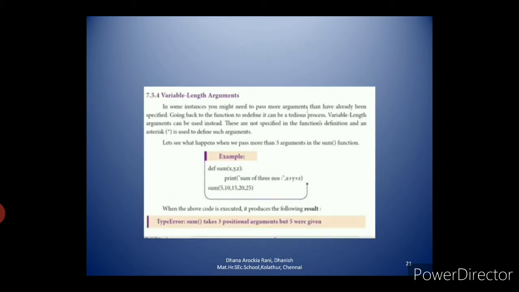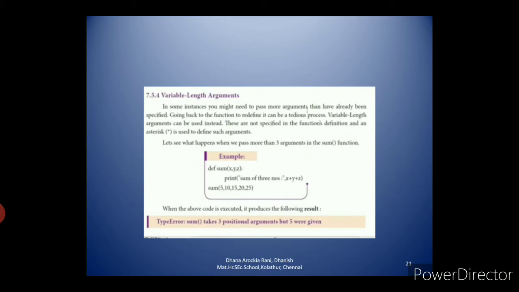Then the next one is variable length arguments. What do you mean by variable length arguments? In some instances, you might need to pass more arguments than have already been specified. Going back to the function to redefine it can be a tedious process. Variable length arguments can be used instead. So when you pass more arguments than already specified, and you would otherwise have to go back to the function again and again to redefine it, which is tedious, you use variable length arguments.